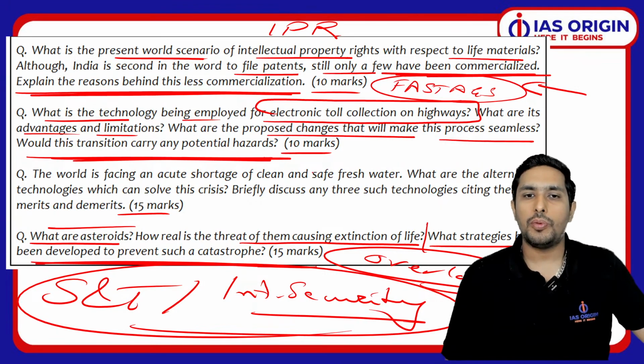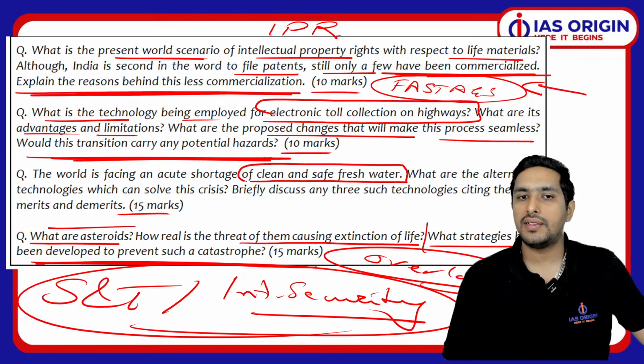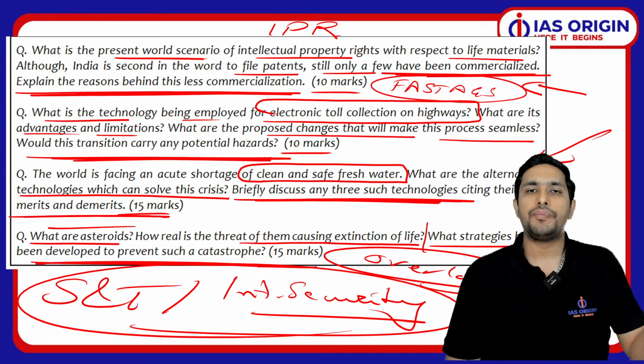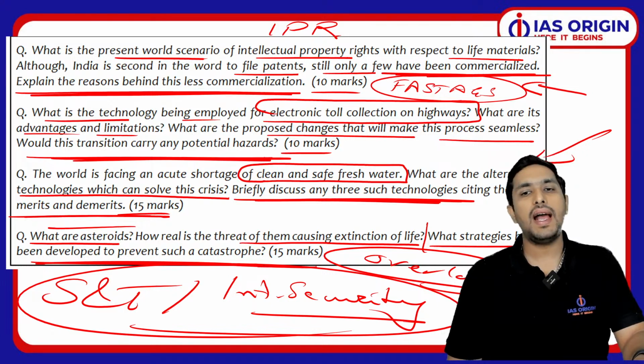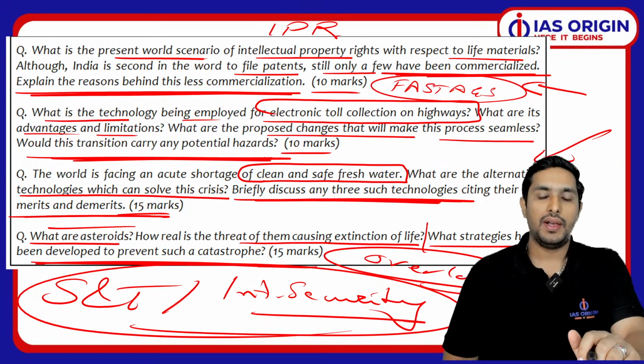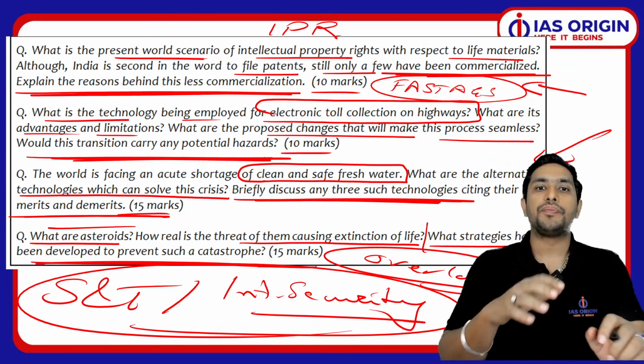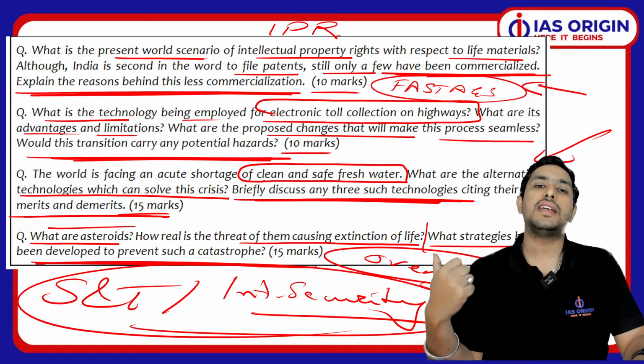Now when we talk about clean and safe water, we did discuss in the environment portion, but if we talk about what are the alternate technologies which can solve this crisis, give us three such technologies. So now have a look at this, that this is a question of environment and science and technology both together. So there may be a chance that there is a thing related to the environment and its solutions are there in the science and technology portion.